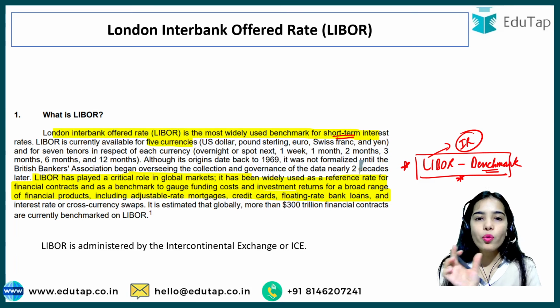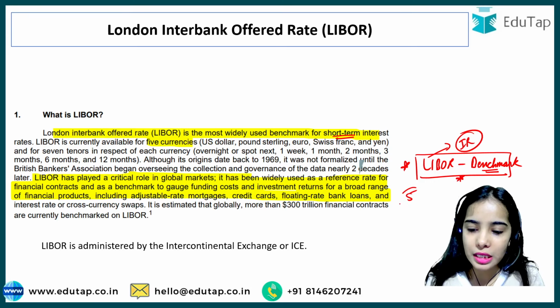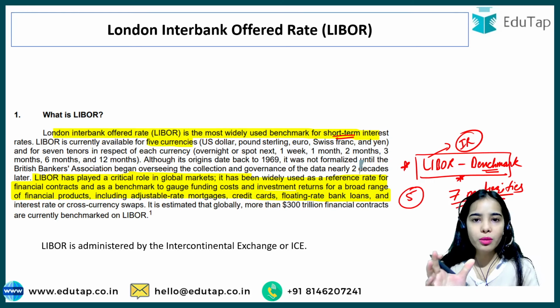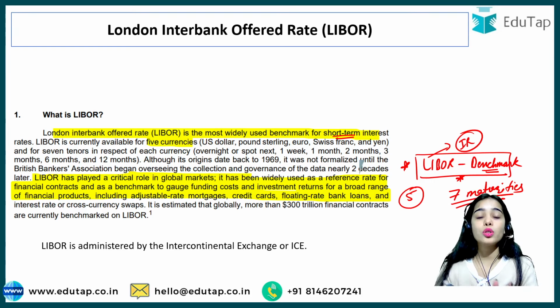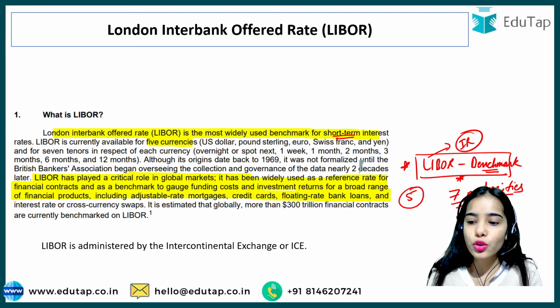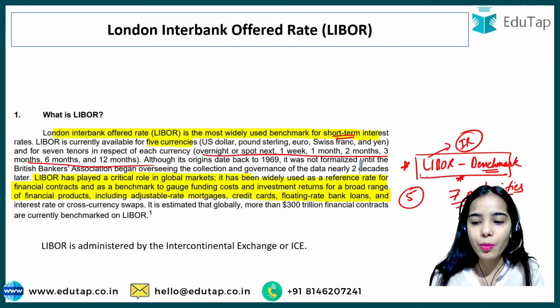Now Libor was computed for 5 currencies and for 7 maturities. In the short term, you know that there is the overnight rate, the 1 week rate, the 1 month rate, the 3 month rate, the 6 month rate, and the 12 month rate. So there are 7 maturities for which Libor was calculated.